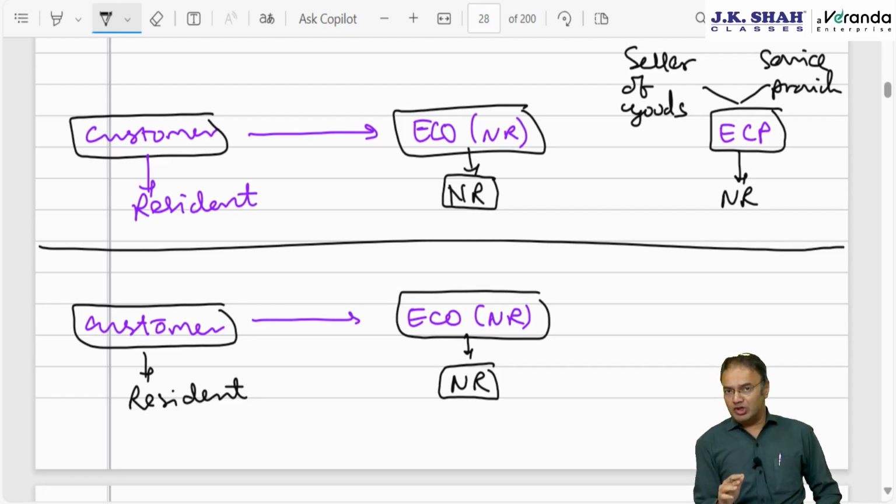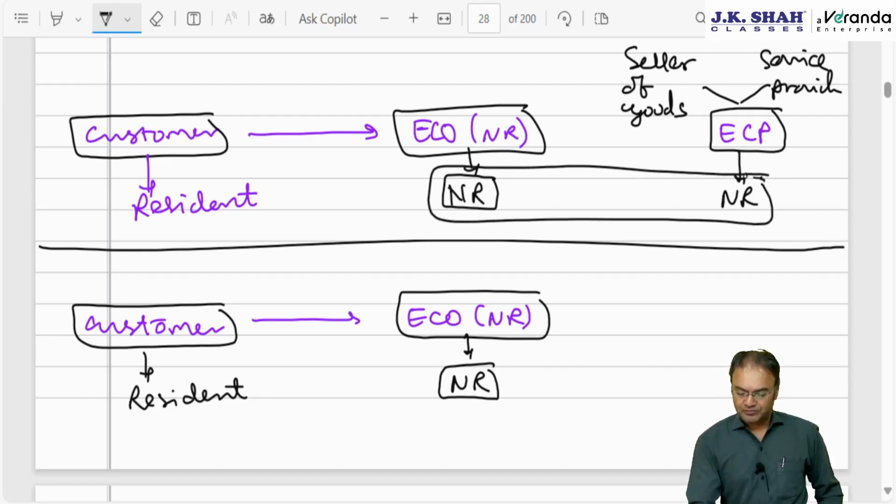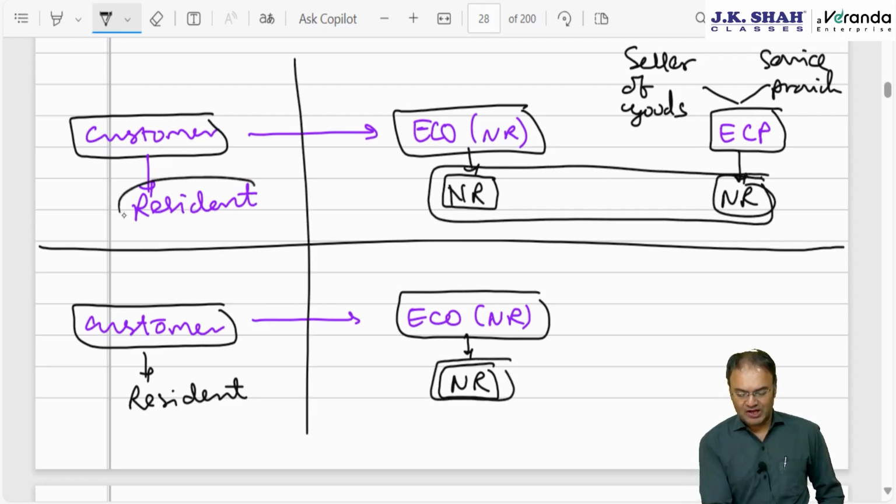Like Amazon, YouTube are not liable to pay tax. PUBG, Transcend Technology, a Chinese company, were not liable to pay tax in India. Therefore, this equalization levy was introduced. If this person is resident, then they will be liable to pay normal income tax anyway, and equalization levy will not apply. So either there should be this combination or there should be this person. The customer should always be resident.